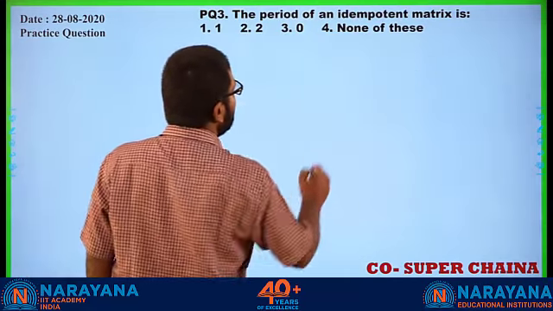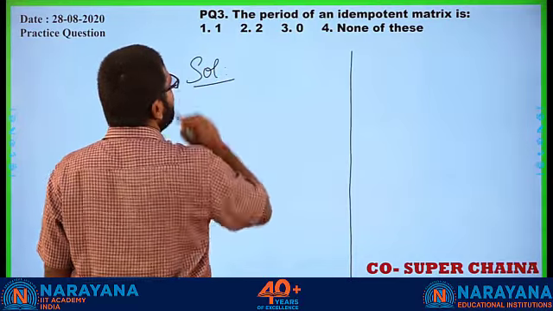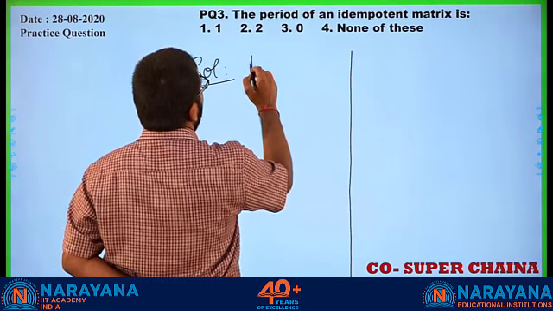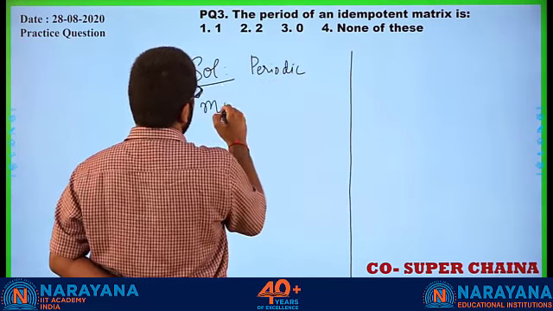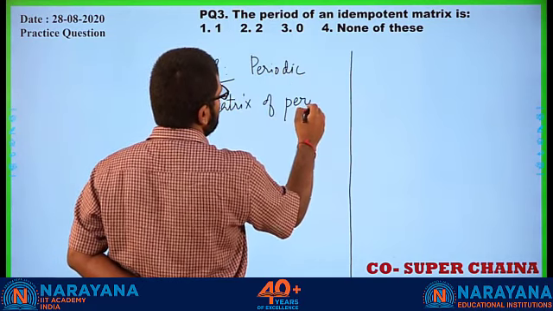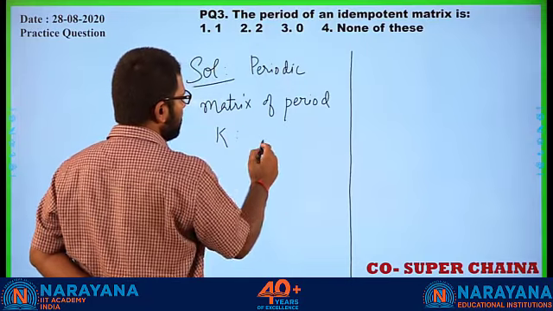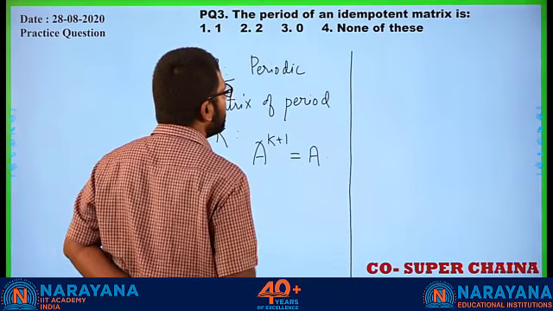The period of an idempotent matrix. Once again, a periodic matrix of period K, what does it look like? A raised to K plus 1 is equal to A, right?